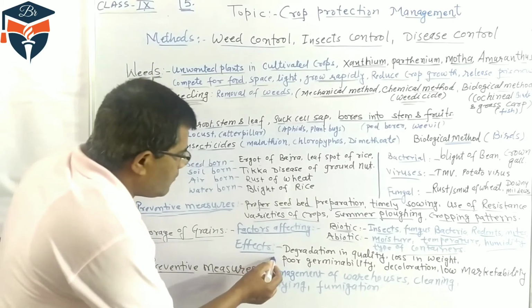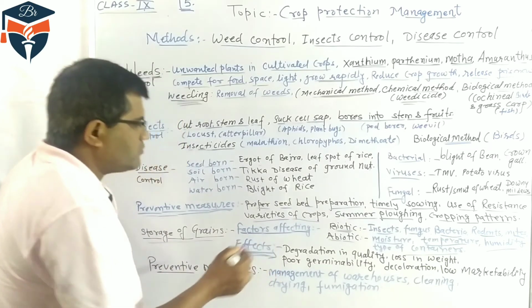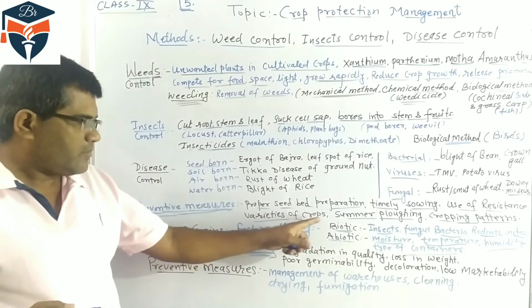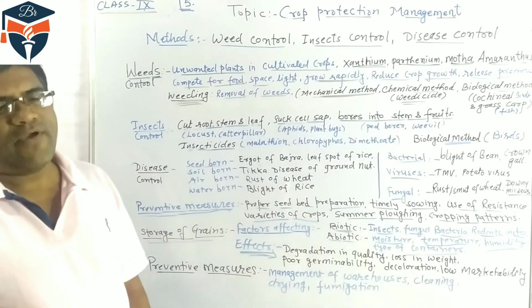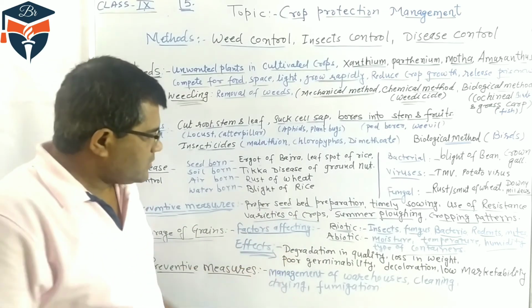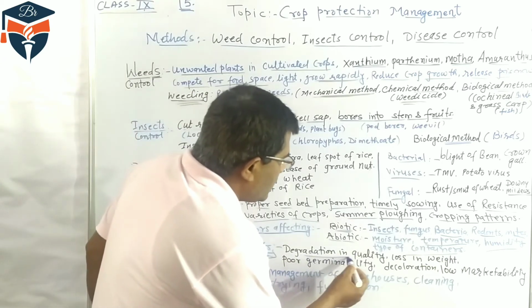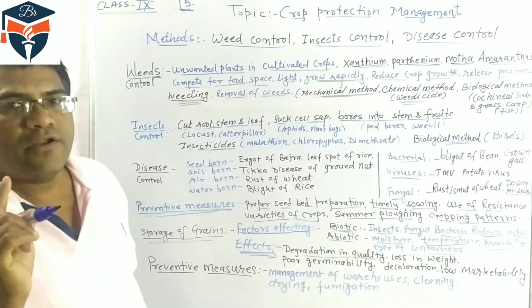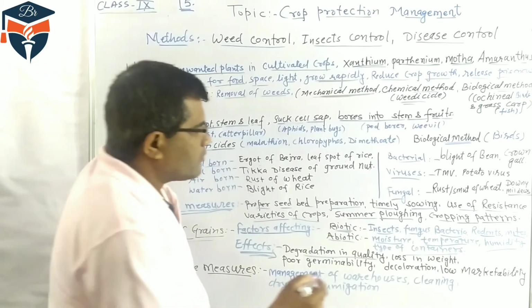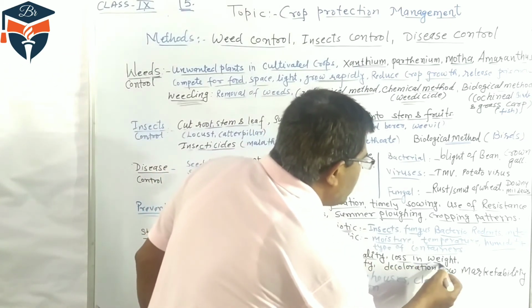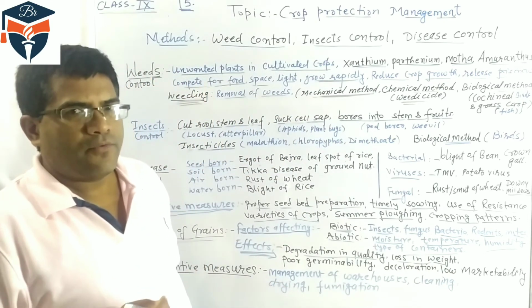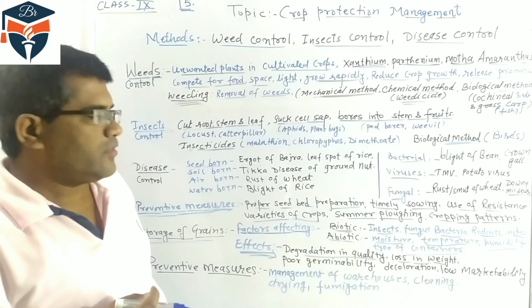Now, what effects are shown if stored grains are affected by abiotic and biotic factors? First, degradation in quality. The quality of the stored grain deteriorates. Loss in weight: weight is lost because some borers and insects make holes in the grain.